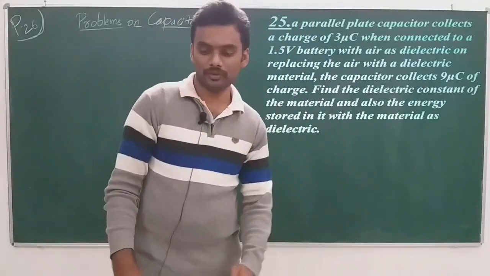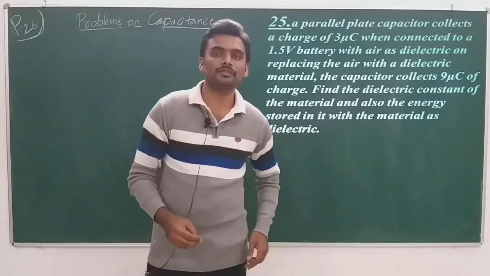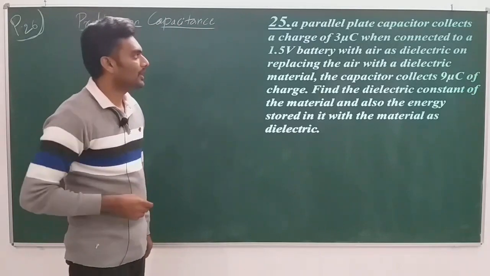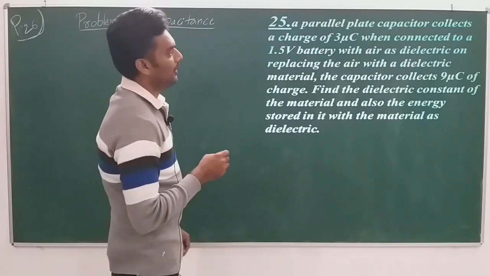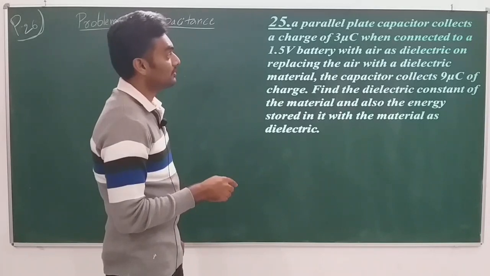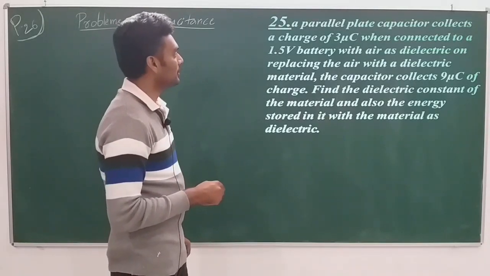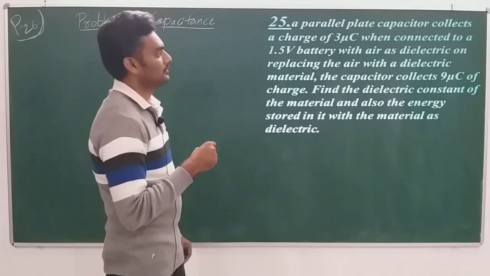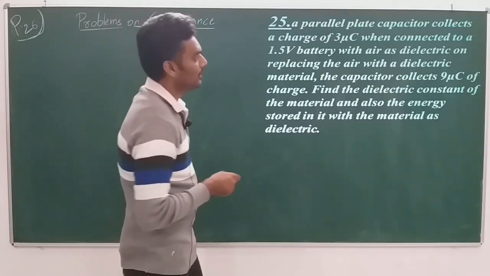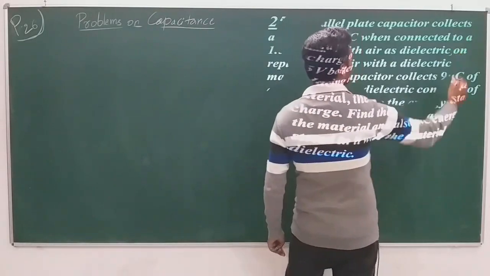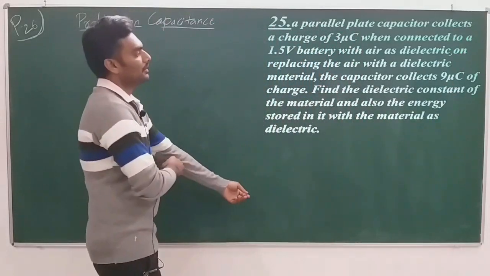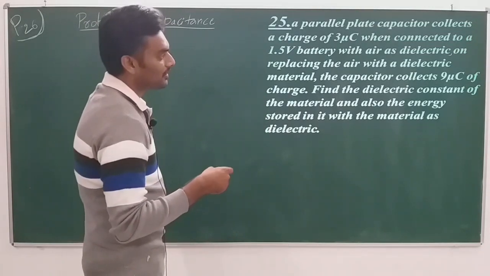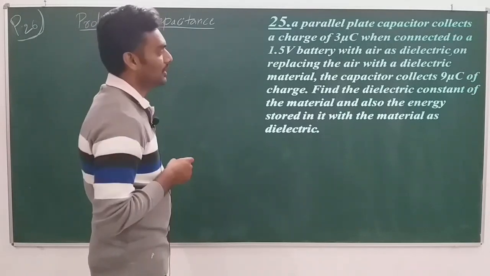So, dear students, let us continue our discussion on problems of capacitance. The 25th problem is as follows. A parallel plate capacitor collects a charge of 3 microcoulomb when connected to a 1.5 volt battery with air as dielectric. On replacing the air with a dielectric material, the capacitor collects 9 microcoulomb of charge.